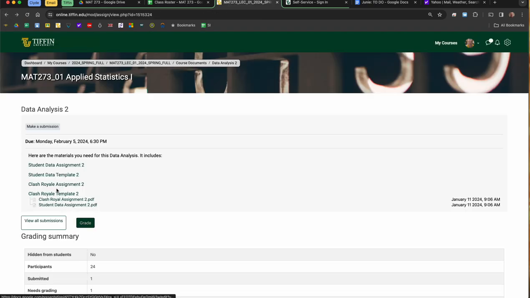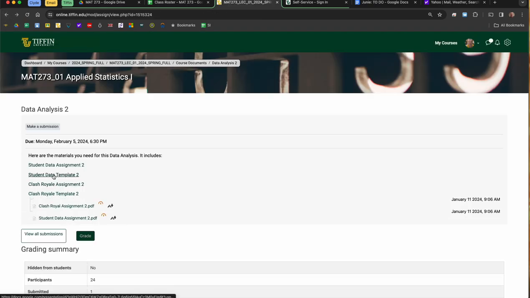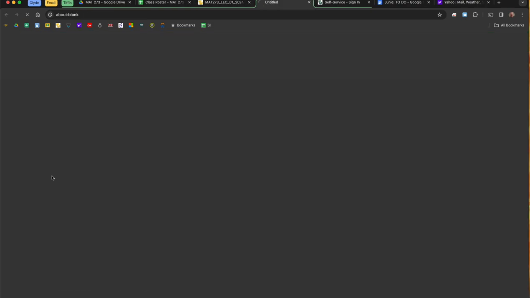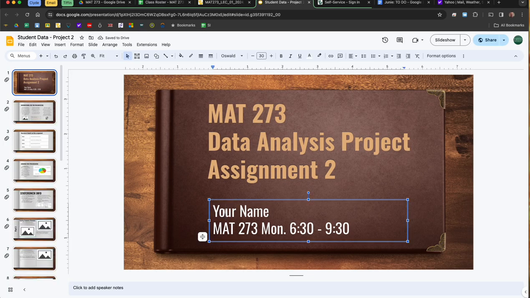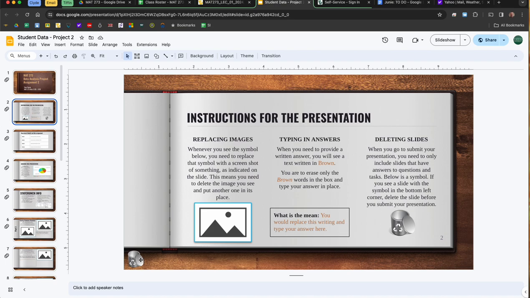Now, in addition here, you have your templates. I just want to go through it on your student data template. There's one here, and there's one here. The data is all uploaded into StatCrunch. We're going to talk about that in a second. But remember, all you have to do is just click on here and answer the questions. First off, you need to make sure you change your name. Remember, anything with the trash can in the lower left, you get rid of it.